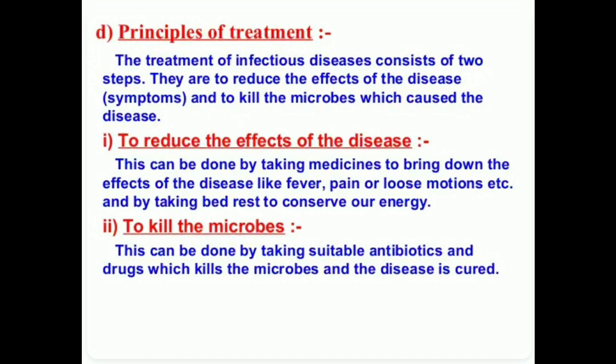And this can be achieved by the antibiotics. Right? We have studied about that already, right? And similarly, there are drugs that kill protozoa such as the malarial parasite. And there are antiviral drugs which are against the disease causing viruses. So this is about the treatment of infectious diseases.